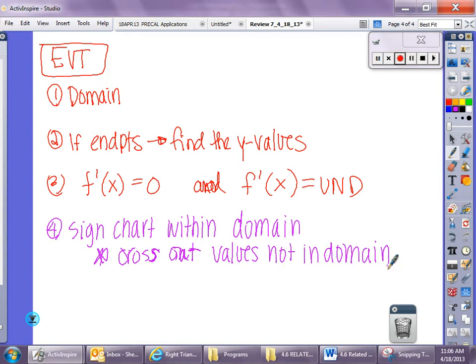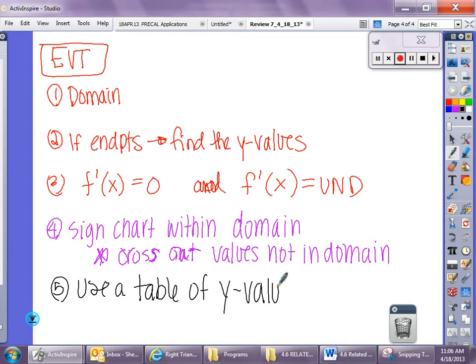Alright, so once you know where your possibles are, you have possible maxes and possible mins. Number 5, use a table of y values to compare.